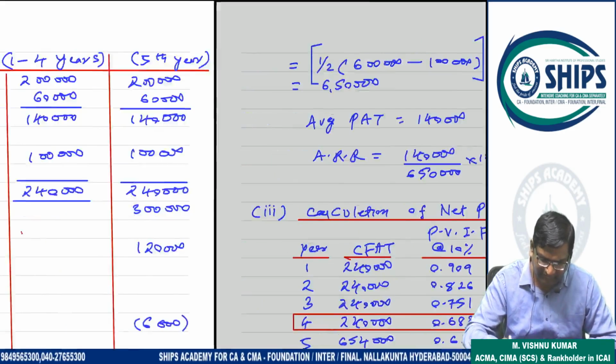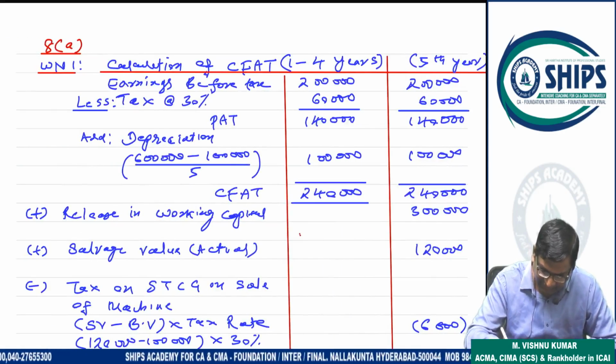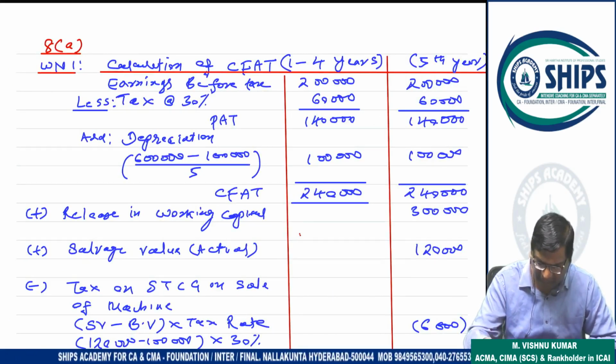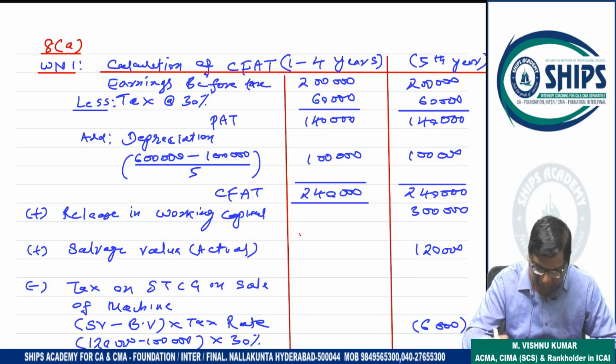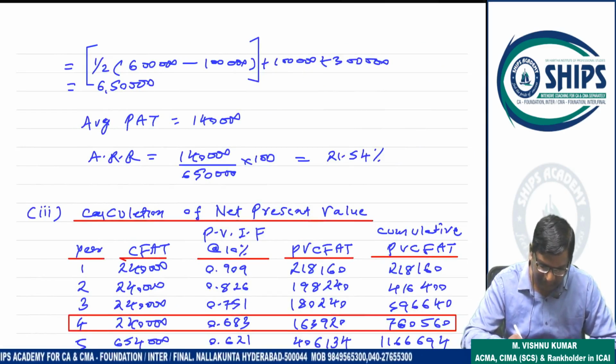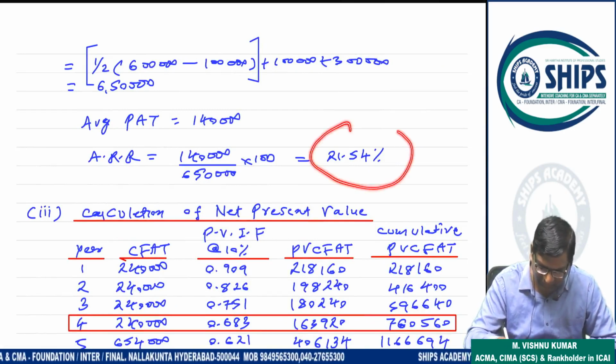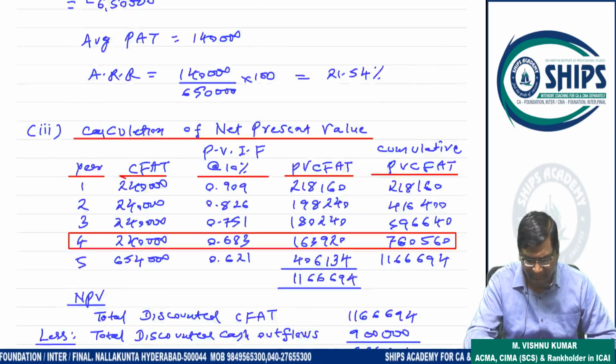So average PAT we already calculated here. PAT 140 coming. So PAT will not change. PAT will be the same 140 only, because all 5 years it is 140 only. So average also 140. So 1,40,000 by 650 into 100, 21.54%. The average rate of return is 21.54%.